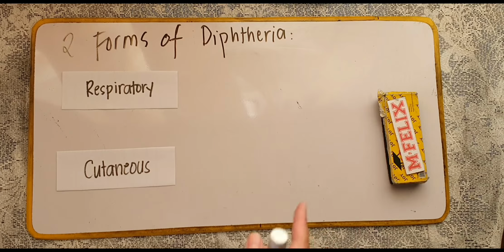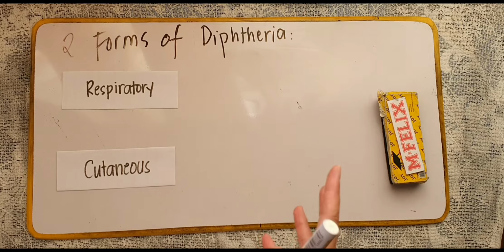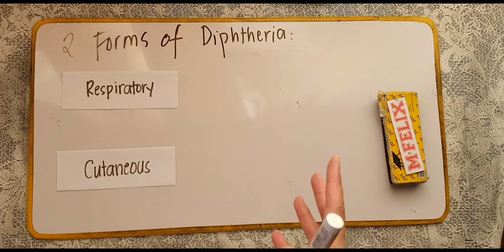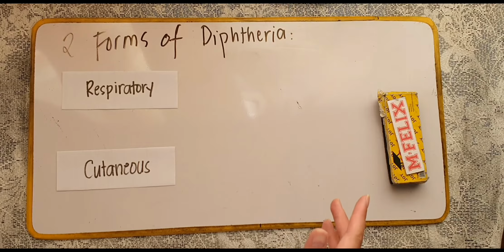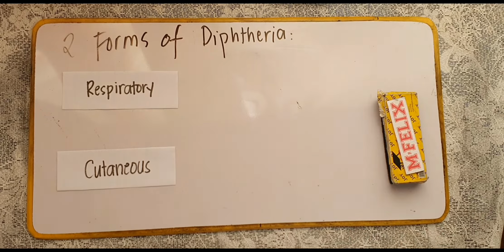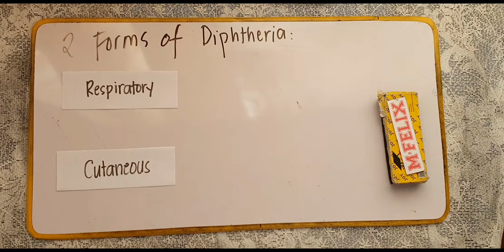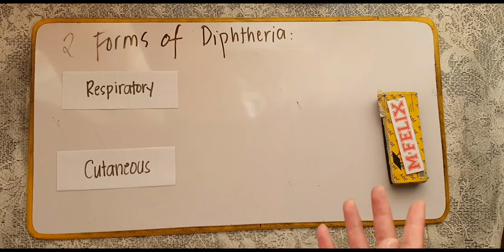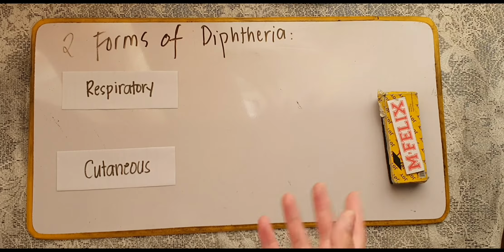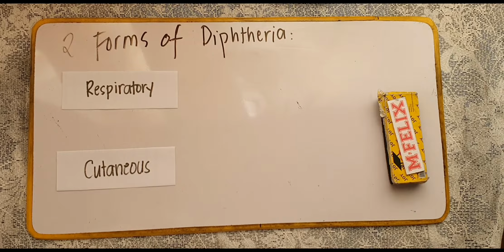Now, this type of diphtheria, your respiratory diphtheria, can be acquired through contaminated droplets or hand-to-mouth contact. However, class, this respiratory type of diphtheria is usually acquired only in crowded places. So it can only affect people living in crowded places.